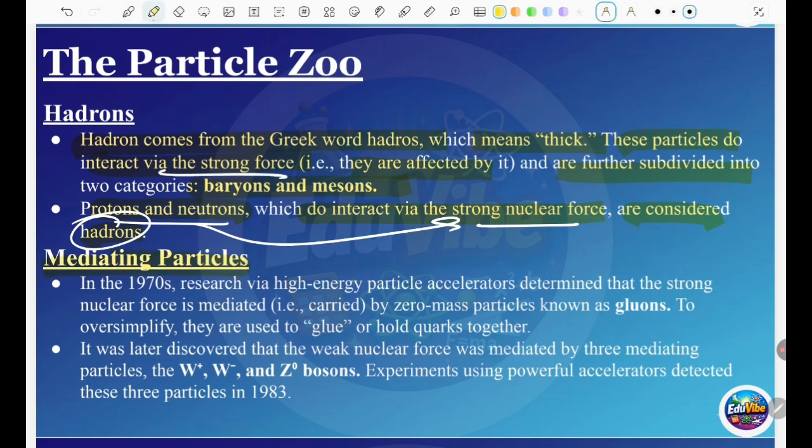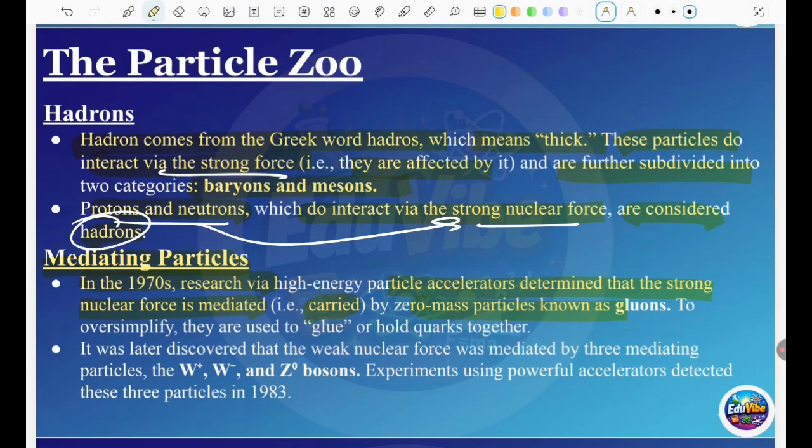Then we have the mediating particles. In the 1970s, research with high energy particle accelerators determined that the strong nuclear force is mediated by zero mass particles such as gluons.